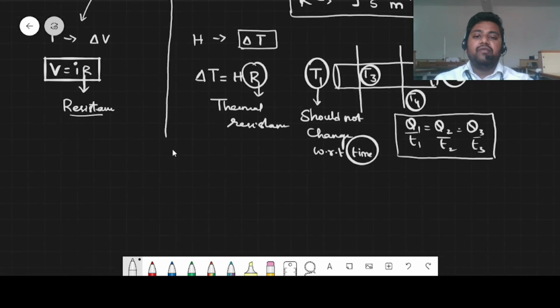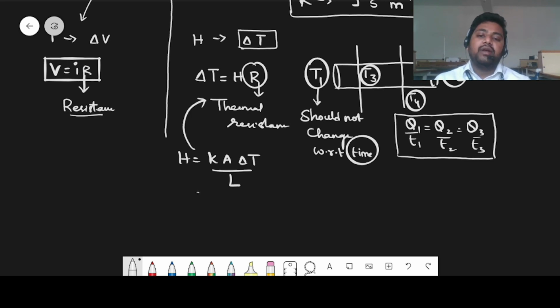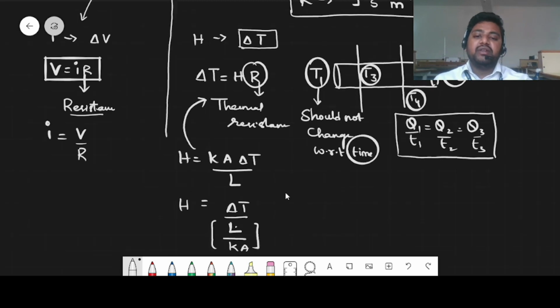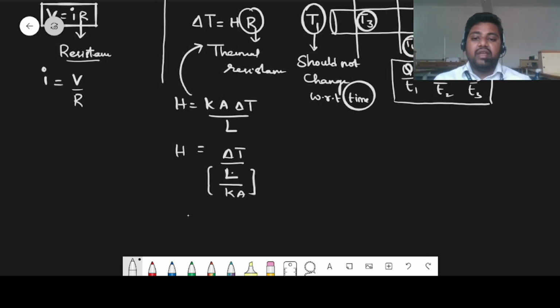We have a formula. From that formula, we can write H is equal to K A delta T divided by L. If I want to bring it to this format, just as I is equal to V by R, in that way I can write H is equal to delta T divided by L divided by K A, where L divided by K A is representing the resistance. The thermal resistance can now be written as L by K A. This is the formula for thermal resistance.